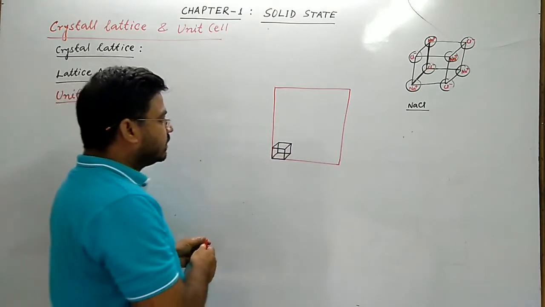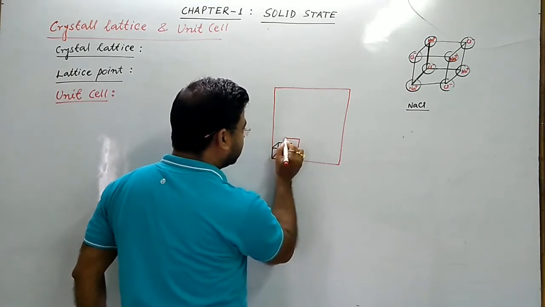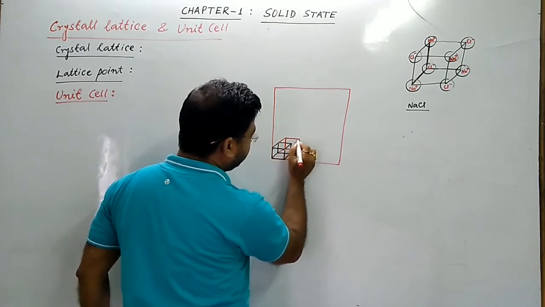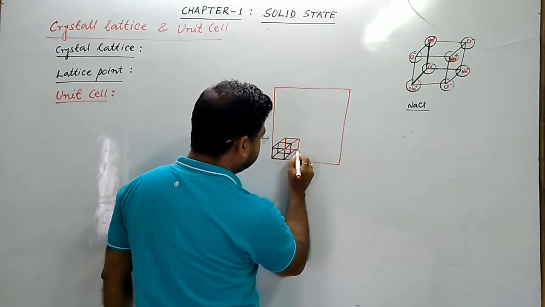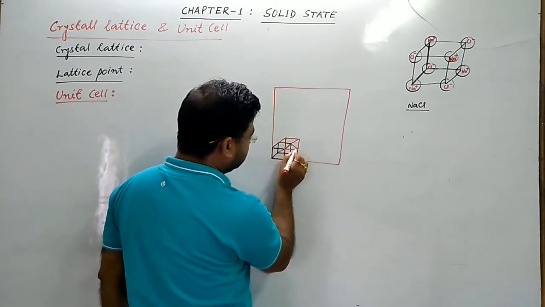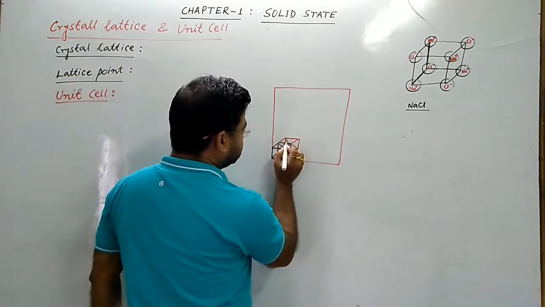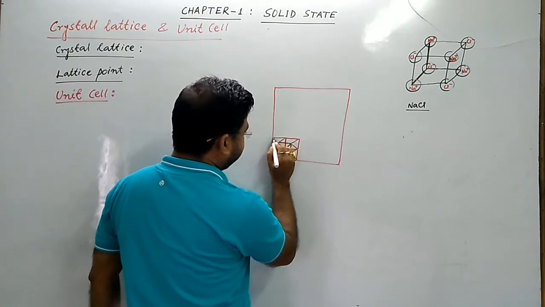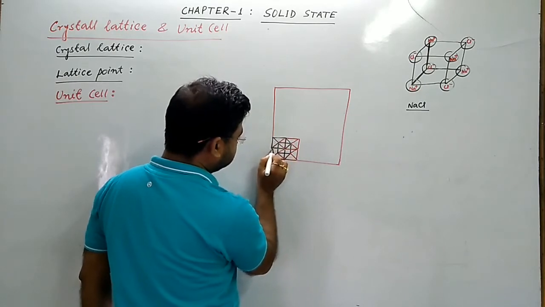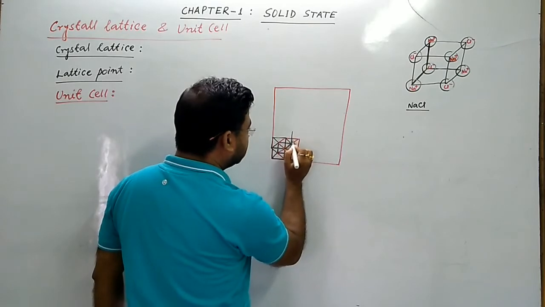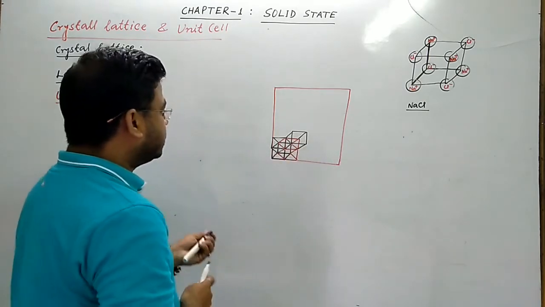So this is one three-dimensional space. With respect to this, we can draw another three-dimensional space like this, and next, with respect to this, we can draw another.